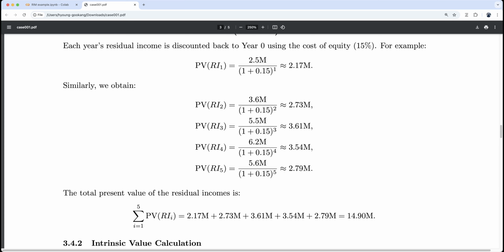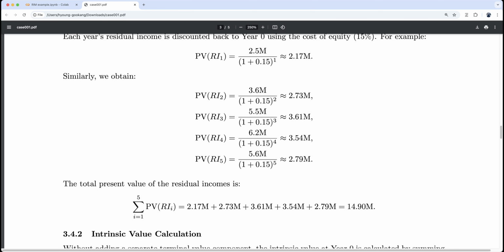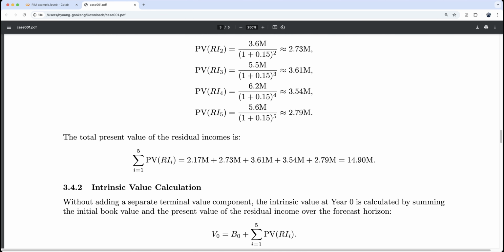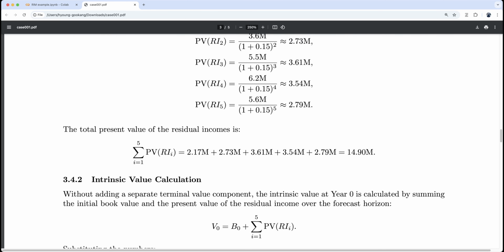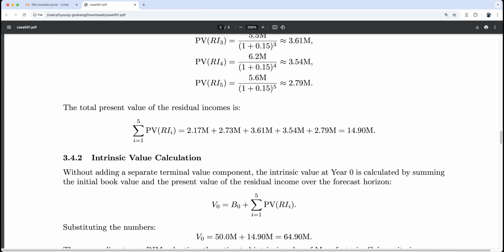Now, the total present value of residual income is therefore about $14.9 million. Now, the intrinsic valuation: we can simply add back the book value without adding a separate terminal value component. That's a big advantage. The intrinsic value at time 0 is calculated by summing the initial book value and the present value of the residual income over the forecast horizon.